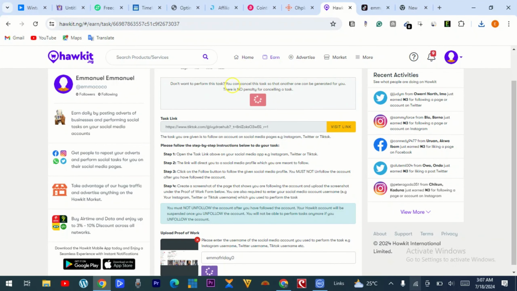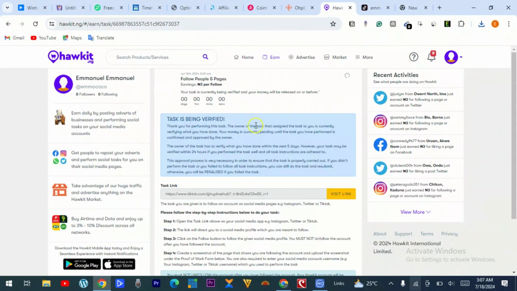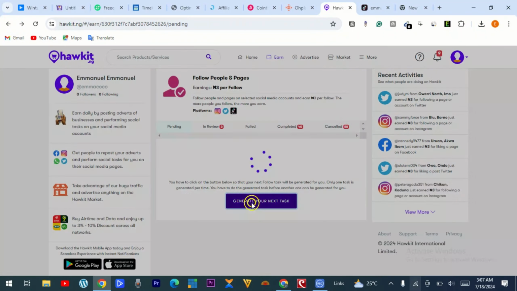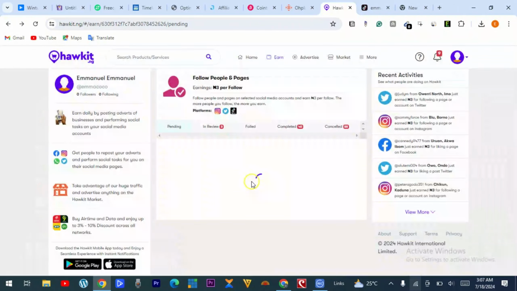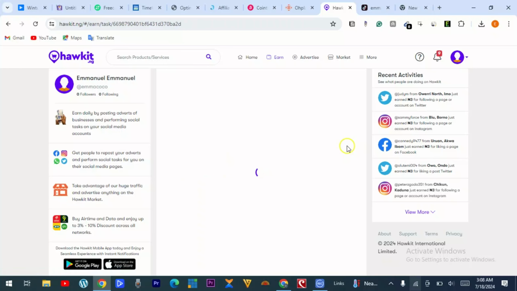So you see how simple this job is. Once that is done, you have to go back here. Click on generate next task, click yes. So the next one is generated. I have to follow the same process. Now I visit this link.